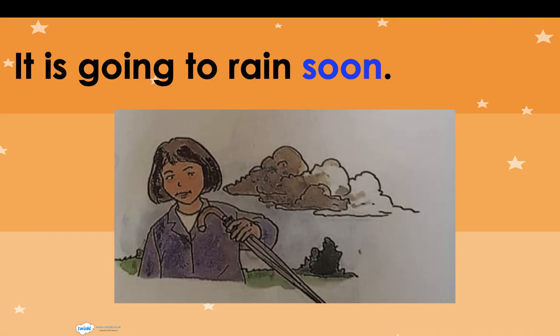So adverbs of time are the words that say time. For example here, if you look at this word soon, it means it's going to be now, within a few minutes or within a few hours. Okay, so it says the time again. When it's going to rain is the question. So when you ask when, it gives an answer, and that is the adverb of time. It's going to rain soon.